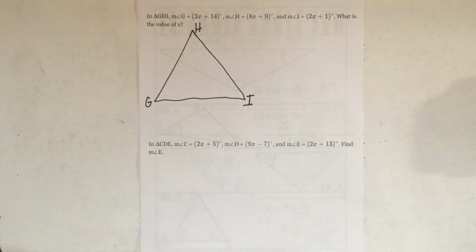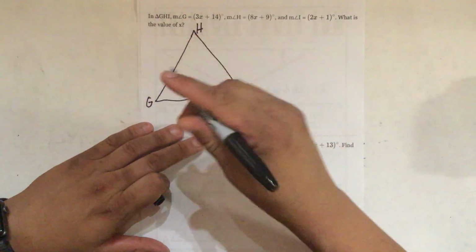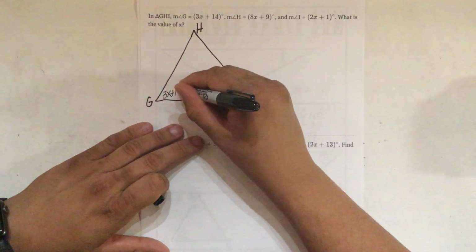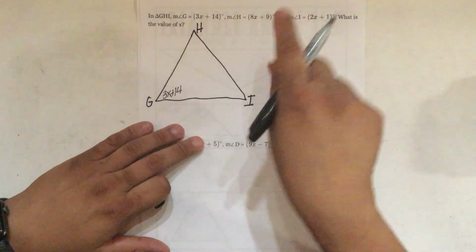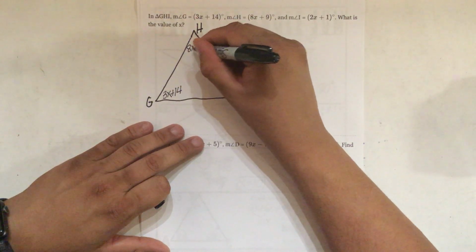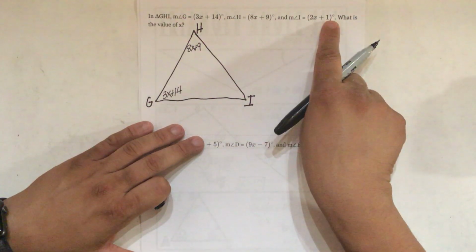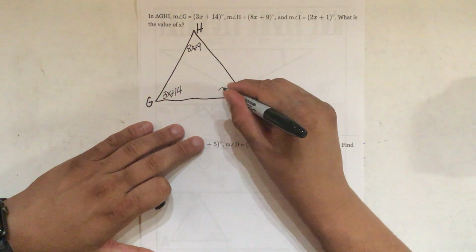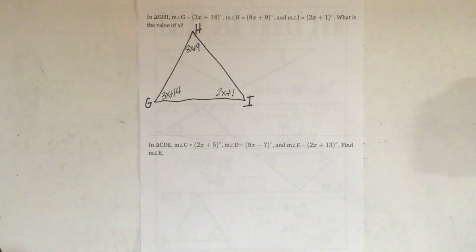Now I'm going to plug in what they give us. So they say angle G is 3x plus 14. So let's say 3x plus 14 here is angle G. Angle H is 8x plus 9. So up here with H, I'm going to say 8x plus 9. And angle I says 2x plus 1. So angle I is 2x plus 1, just like that.